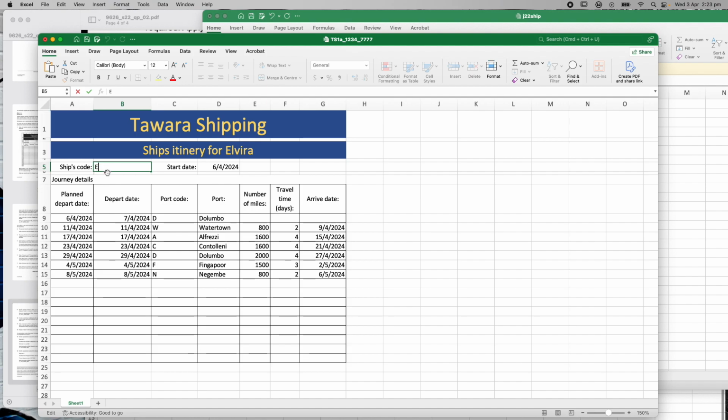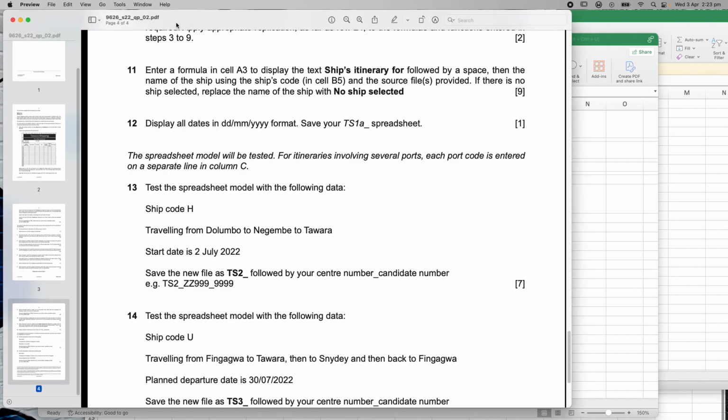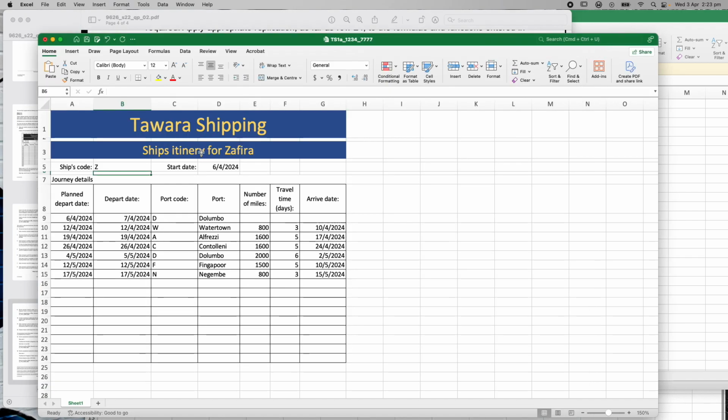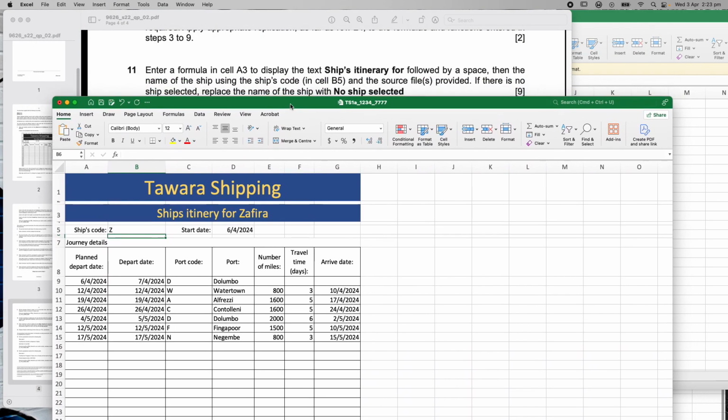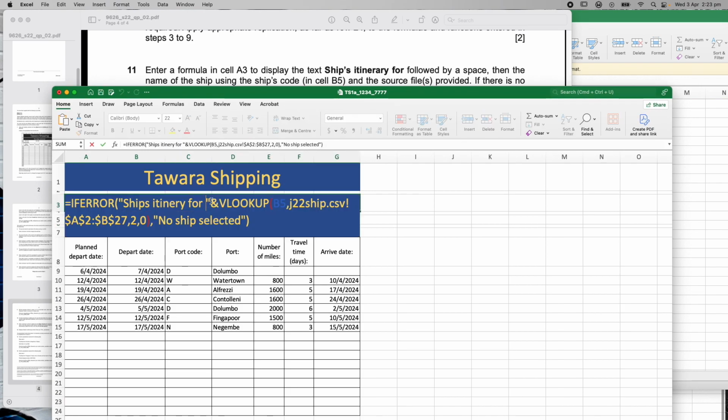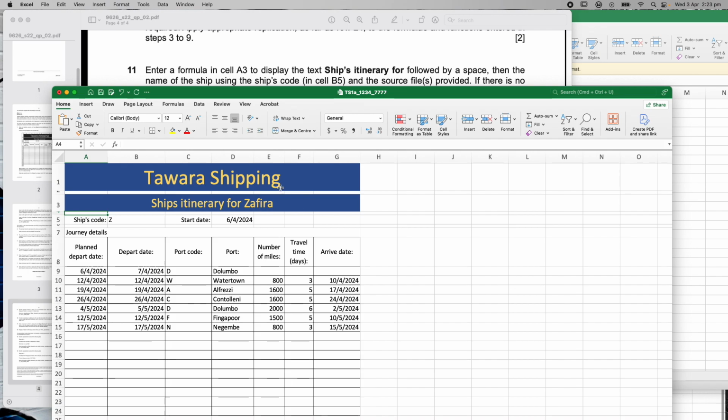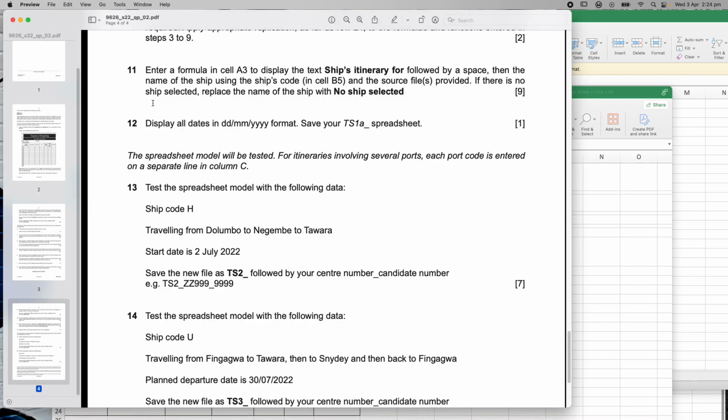Let's go back to the Z because that's the one we've been using as our practice one. And that all seems to work, right? Make sure I spelt everything correctly. Itinerary. Spelt it wrong. I knew I spelt it wrong. A-R-Y. There we go. So I've got that correct. Bang. Ship's itinerary 4 Zafira. Perfect. So that means I think I've finished question 11.